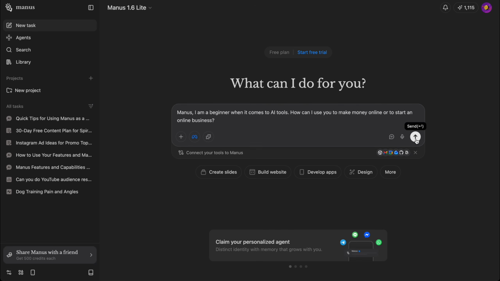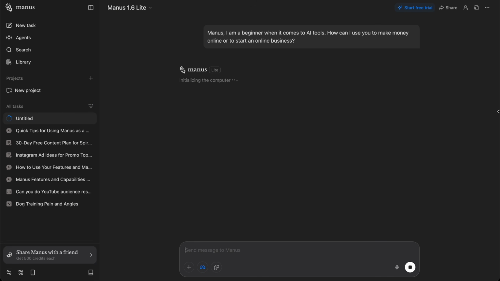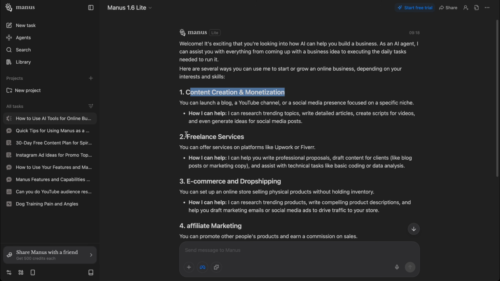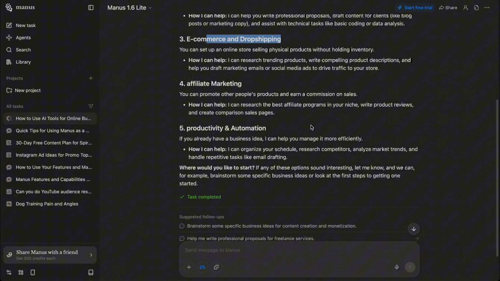But yeah, you hit enter here and the tool is going to describe how to use it. Now, I have Manus on my phone and I have hooked up Manus to my Telegram chat app. So content creation, faceless services, e-commerce and dropshipping, affiliate marketing, productivity, and automation.